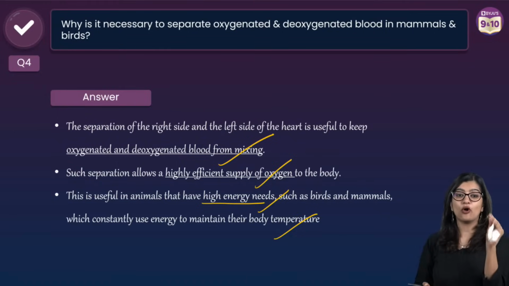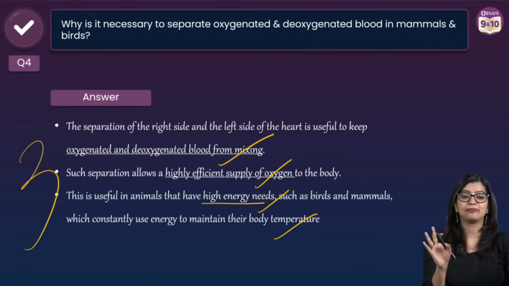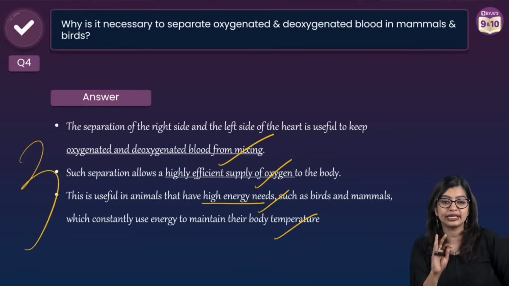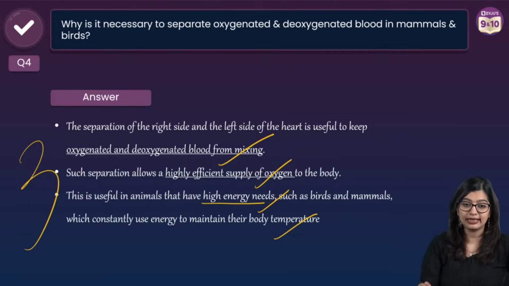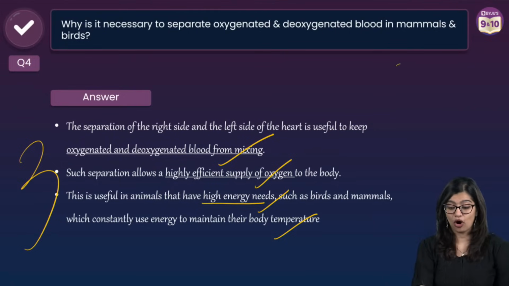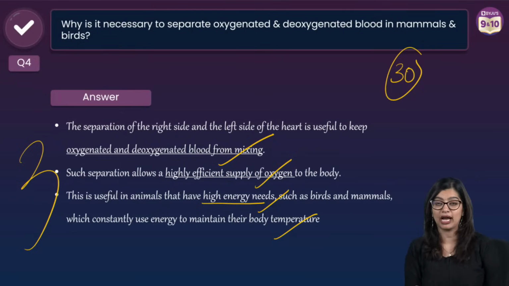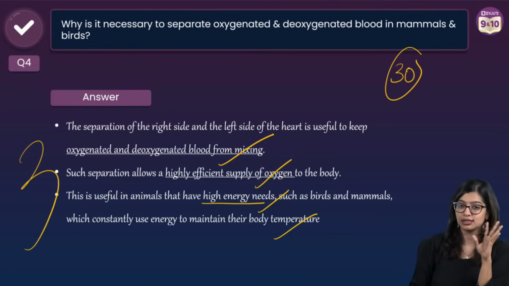If you write the points that I have told you right now, your examiner is going to give you 3 marks without even thinking. And let me tell you, 30 marks in your science paper come from biology. You will be able to score these 30 marks easily.